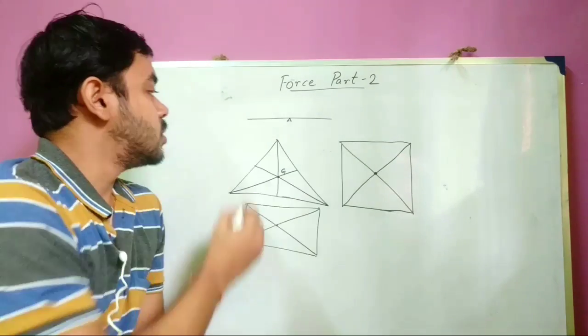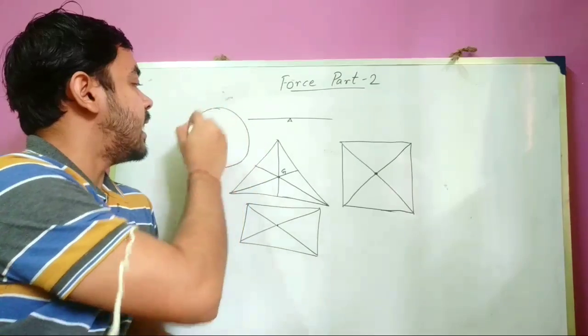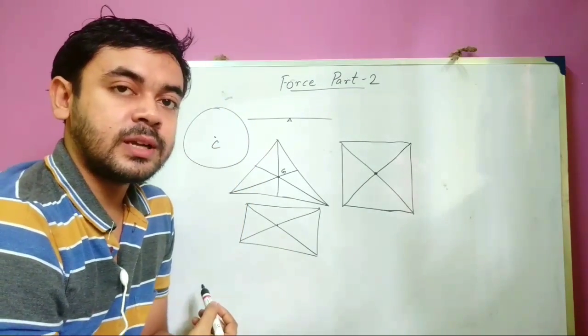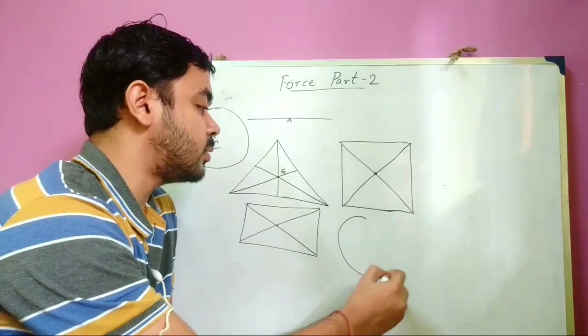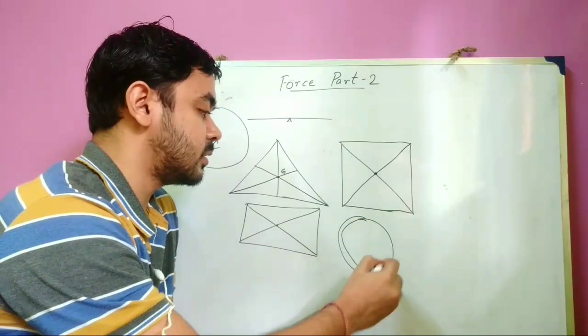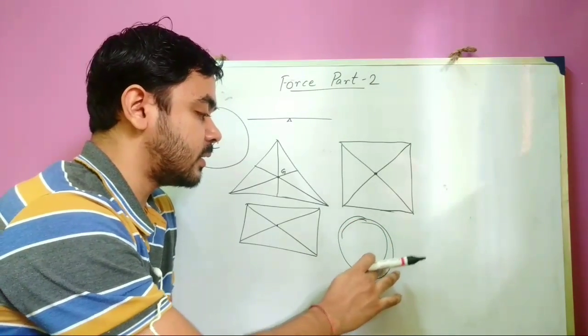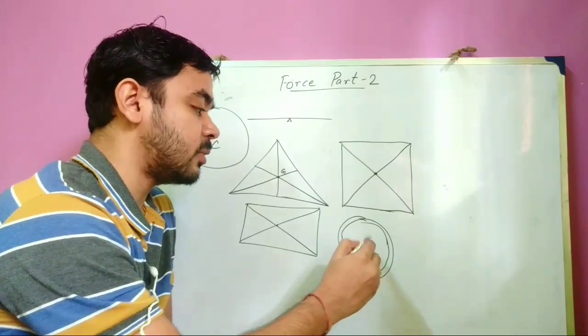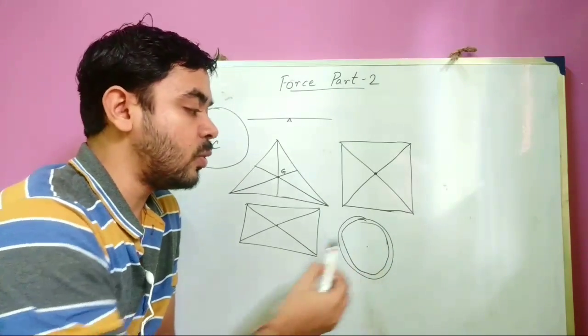Now, for a solid or hollow sphere, the center of gravity is at its geometrical center. I told you about the circular ring: at the center of the ring, and there will be no material.